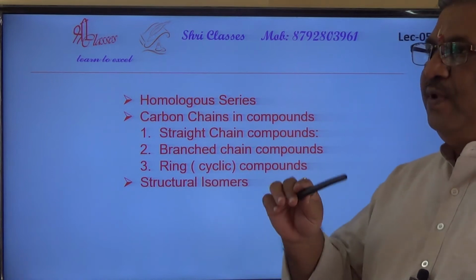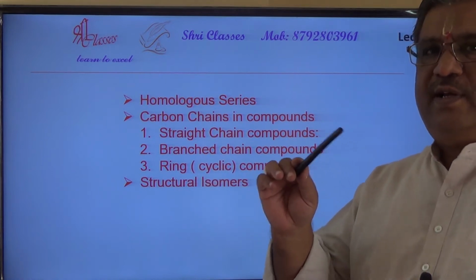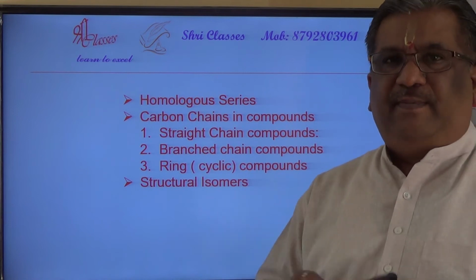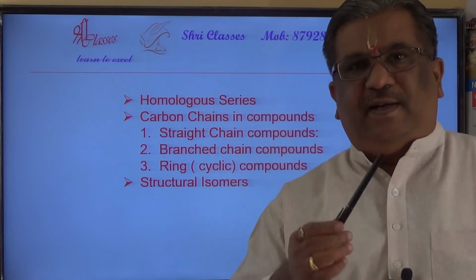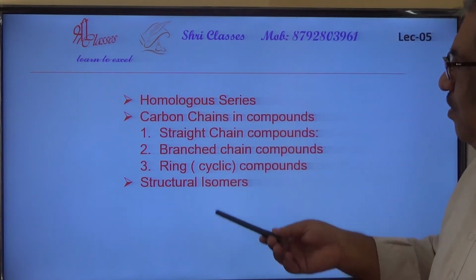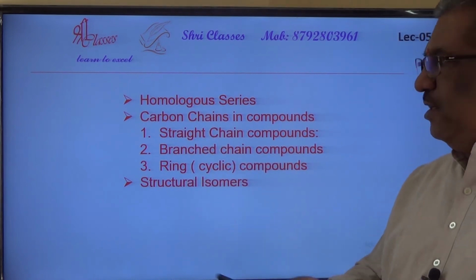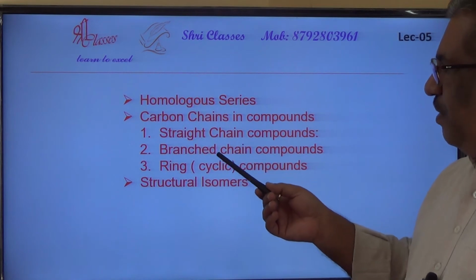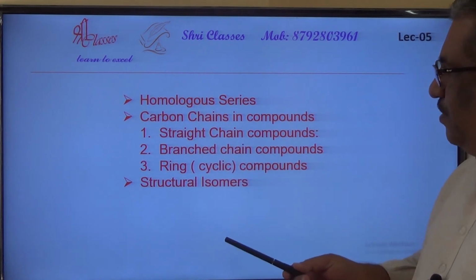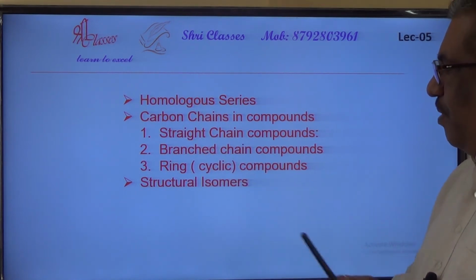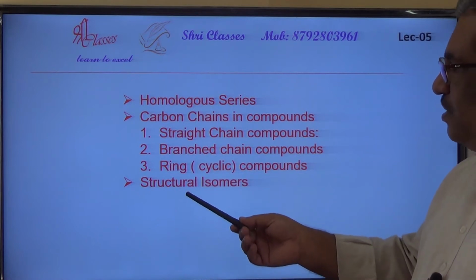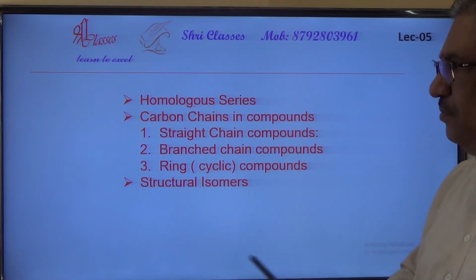That means carbon atoms can be arranged in the form of rings, basically in the form of a circular ring. So there are three types, and such compounds are termed as straight chain compounds, branched chain compounds, and cyclic compounds. And then finally the structural isomers.